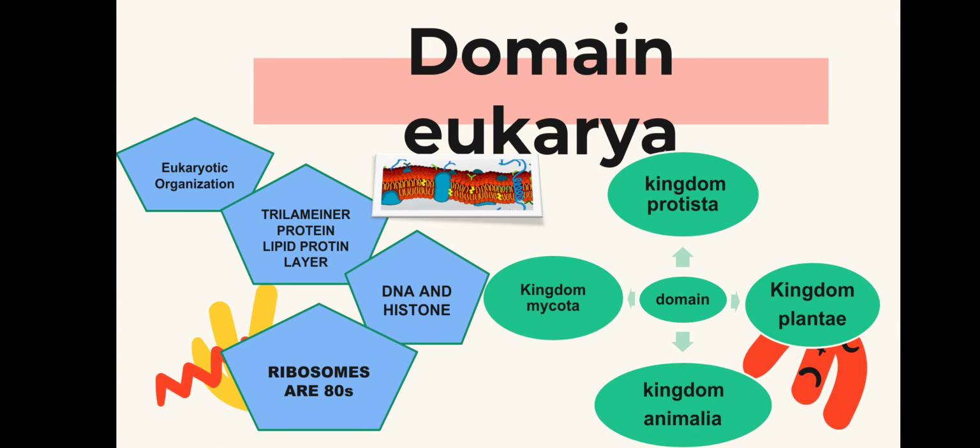This domain Eukarya is very special. You may ask why? Because the domain is divided into the four most known kingdoms: Protista, Mycota, or we can say Fungi, kingdom Animalia, where we are present, and kingdom Plantae, the plants. So all these four kingdoms are included in this Eukarya domain.